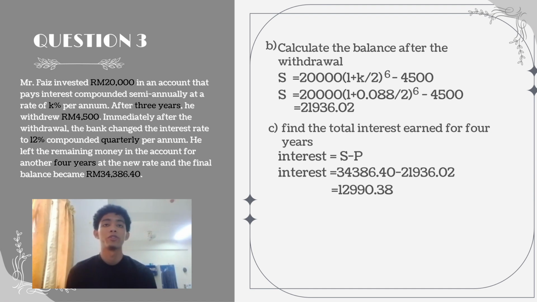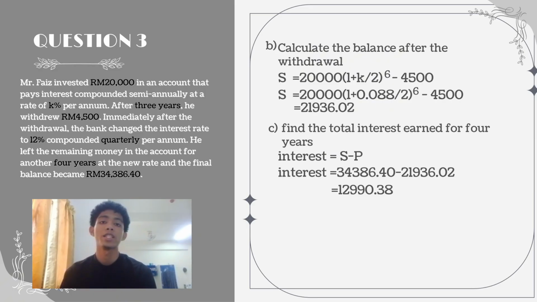For question B, how to find the balance after the withdrawal. First, we need to find the maturity value for the first 3 years, and then subtract it with 4,500. So this is the equation to find the balance after the withdrawal. We need to replace K from the answer in A, and after we solve it, the answer is 31,936 and 2 cents.